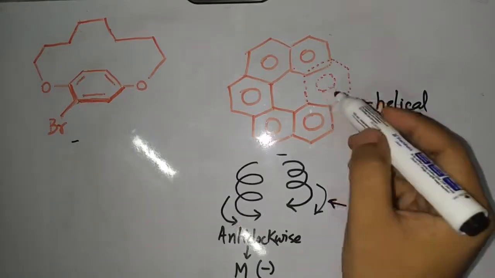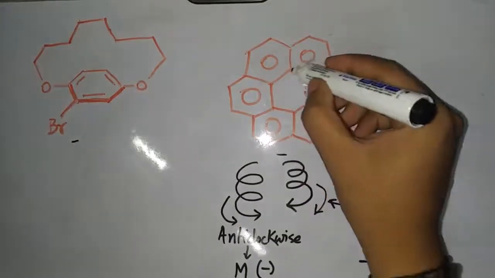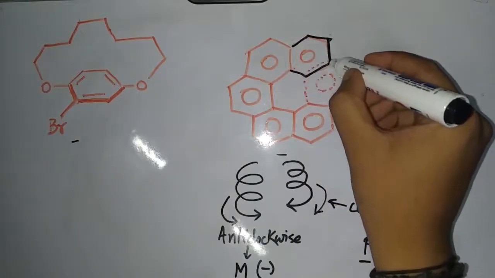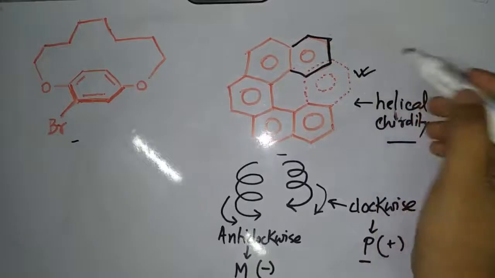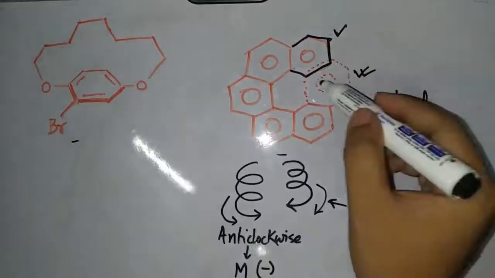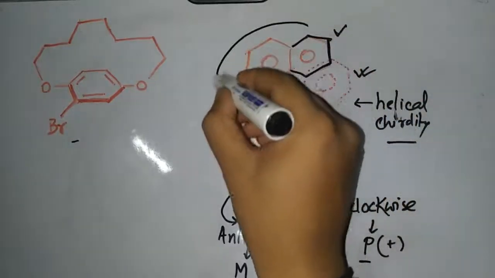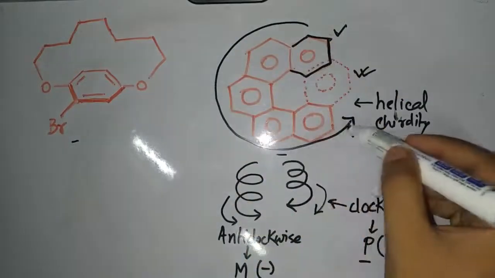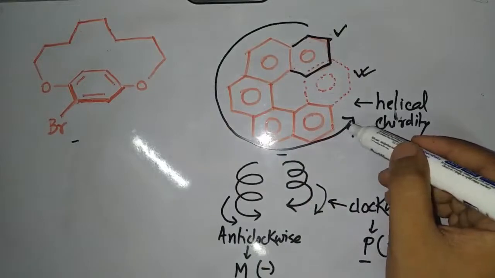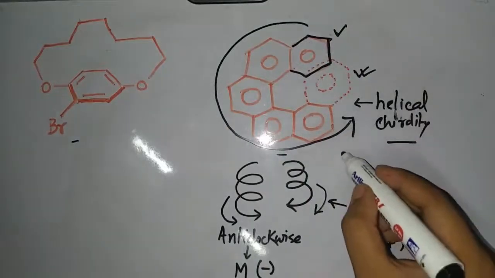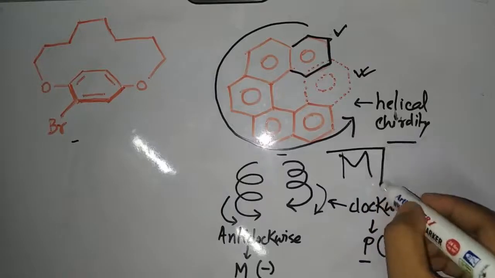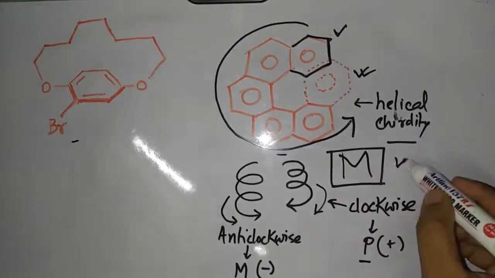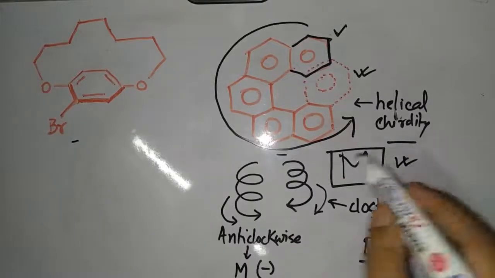So guys, here if you see, this is the given molecule, and this benzene ring is in the upper side and this is in the below side. So from the upside to the below side, if we come, then this is the rotation, and this rotation is the anti-clockwise rotation. And anti-clockwise rotation means this is an M type of compound. So this is the M configuration. We understand this one.